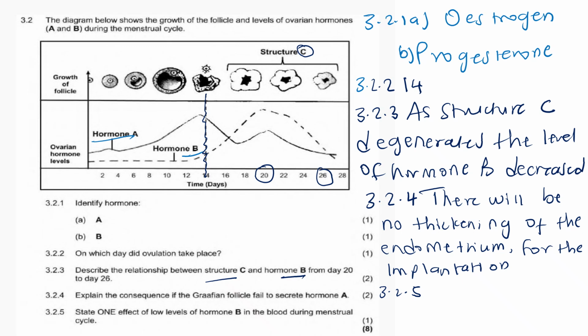Now 3.2.5, state one effect of low levels of hormone B in the blood during the menstrual cycle. We can say there is no inhibition of the pituitary gland from producing FSH.